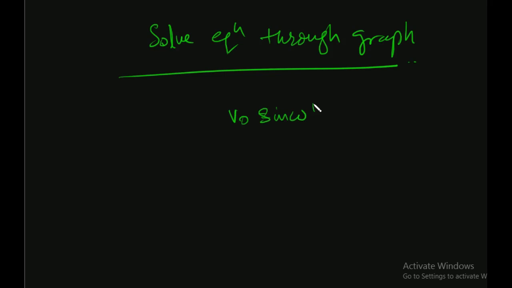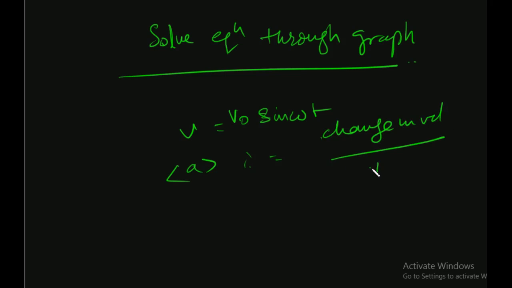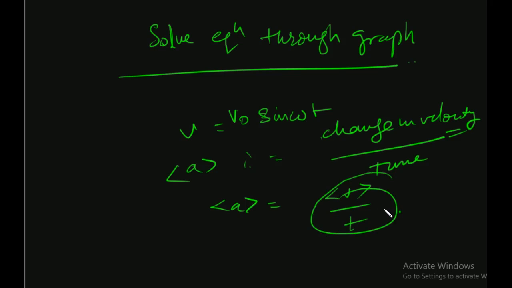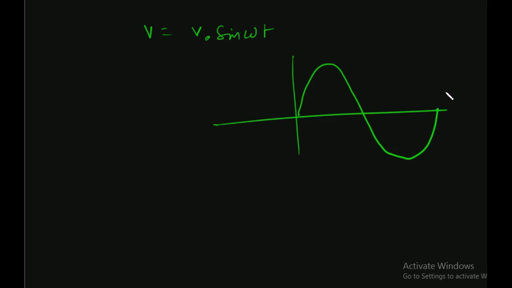Another problem is that, for example, V naught sine omega t is V. Then find out the average acceleration. What is acceleration? You see, acceleration is the change in velocity by time. Okay. Now, average acceleration is obviously the change in velocity by time, right? Another way to calculate, this is the graph, right? V was V naught sine omega t. This is the graph, right?